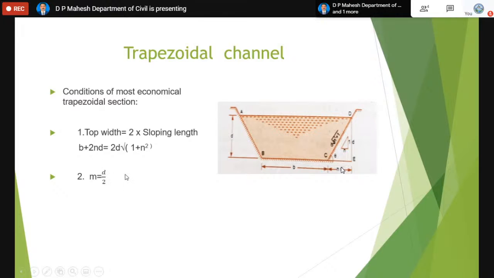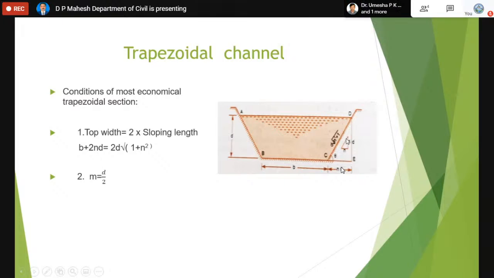It is also there in the case of a rectangle. So I repeat, the width at the top will be equal to double the sloping length. It is twice the sloping length. Each sloping length equals D under root 1 plus n square. Then what is n in the formula? That n is the component of the slope.